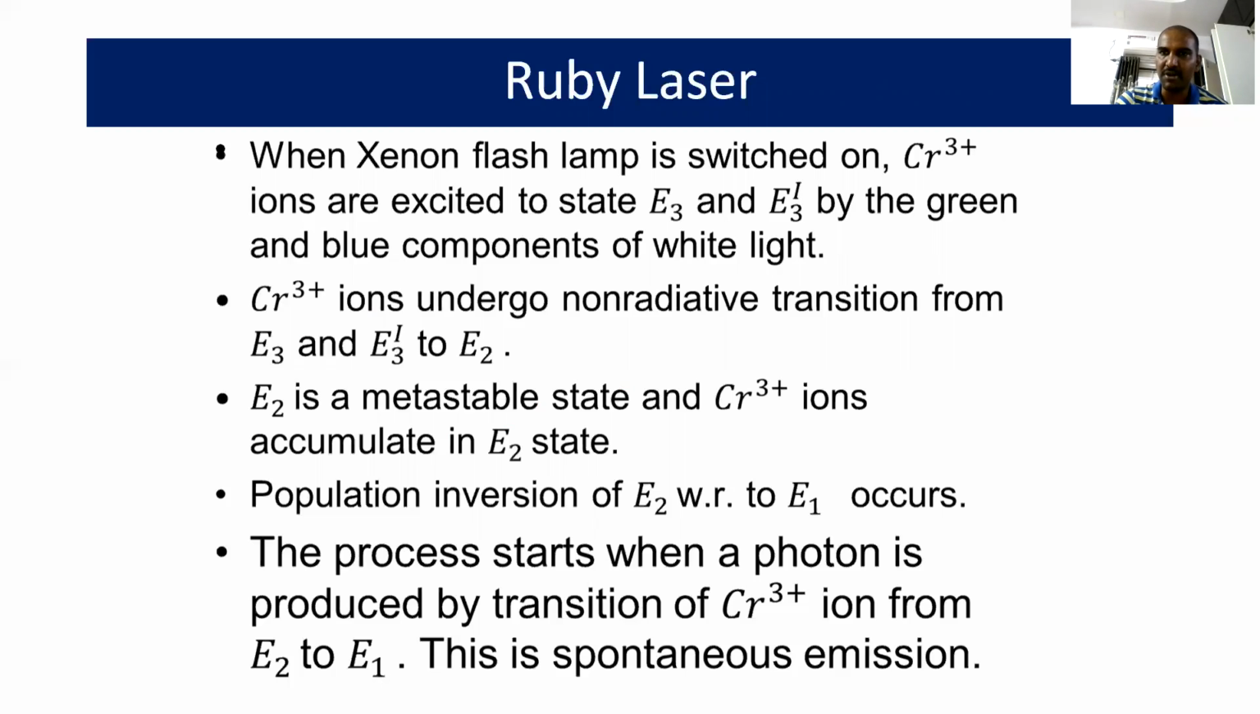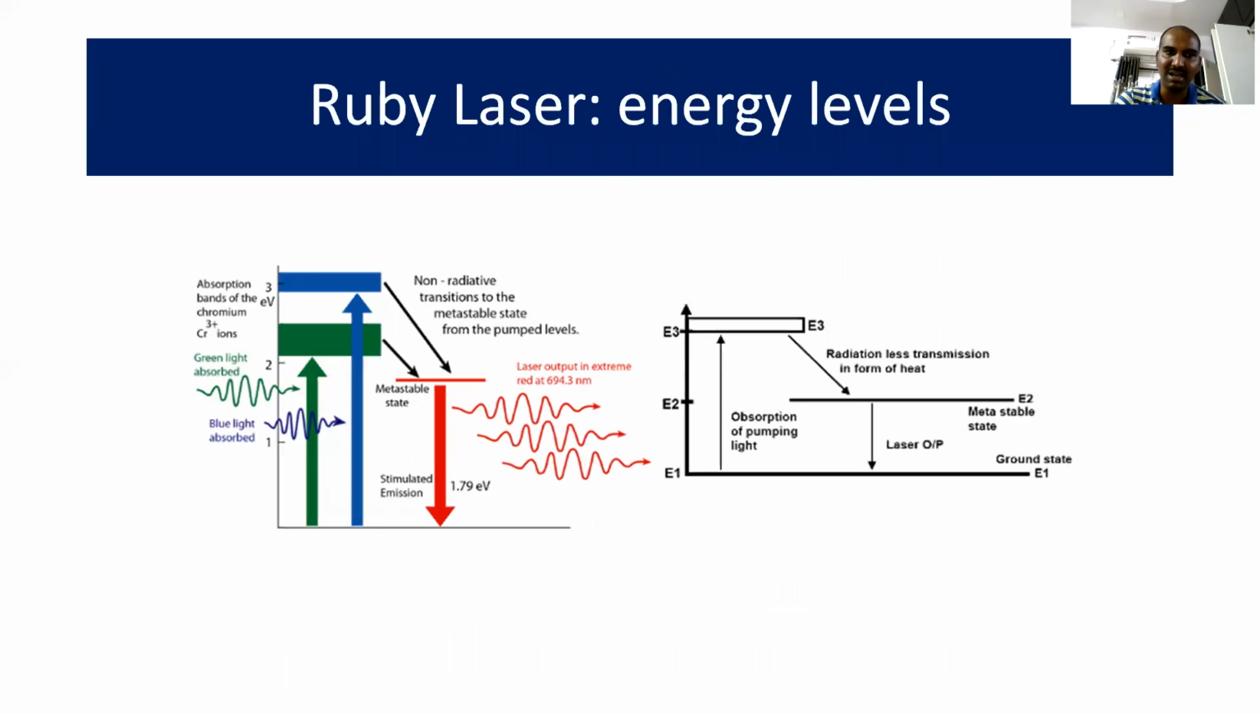All these five processes are represented very well in a specific energy level diagram. That's why the role of the energy level diagram is very important. And this is the energy level diagram. Observe here at the bottom, there is a ground state. The majority of the chromium ions are present in the ground state.